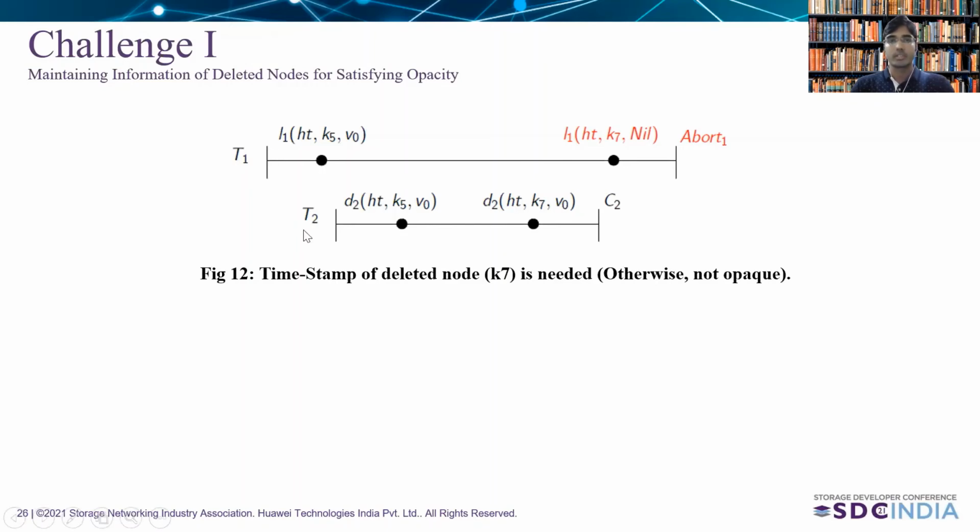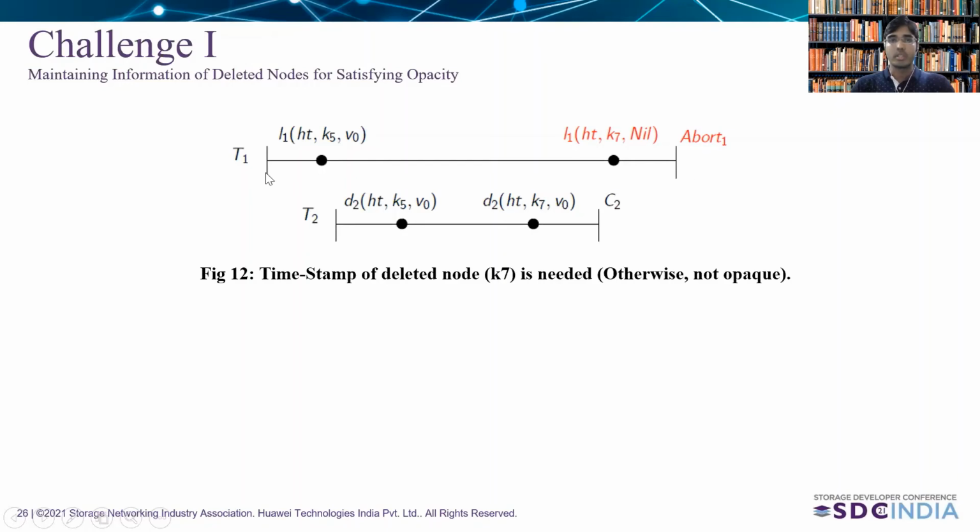Here I consider two transactions, T1 and T2. L stands for lookup and D is for the delete. Here HT stands for the hash table. Lookup is working on the shared items as a key K5 and returning the value as V0. One can observe that there is a conflict from T1 to T2 because of the key K5 and again conflict from T2 to T1 because of the key K7. And second operations of the transactions T1 is returning nil and due to that it's returning abort.